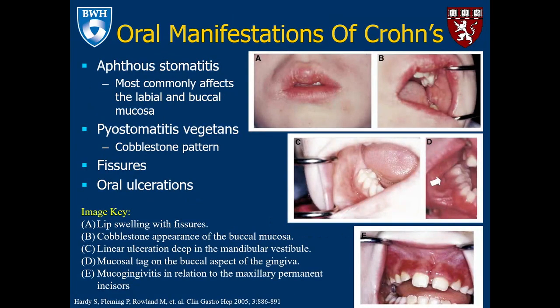This slide depicts oral manifestations of Crohn's disease, which listed here may include aphthous stomatitis, pyostomatitis vegetans, fissures, or oral ulcerations. On the right here, you can see a number of pictures depicting various oral manifestations of Crohn's disease, including fissures, cobblestoning appearance, linear ulceration, mucosal tags, or mucogingivitis.